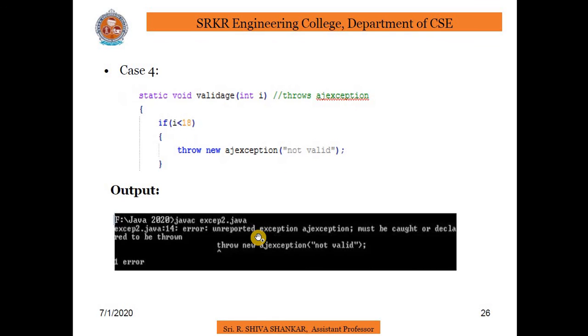Same thing if I go for case 4: try to propagate a custom exception that is not of type runtime exception, without declaring it in the method using the throws keyword. This will give a compile time error. If you observe, when we throw it without declaring in the method using the throws keyword, a compile time error occurs. Throw new exception is not valid. This is the error we are getting.